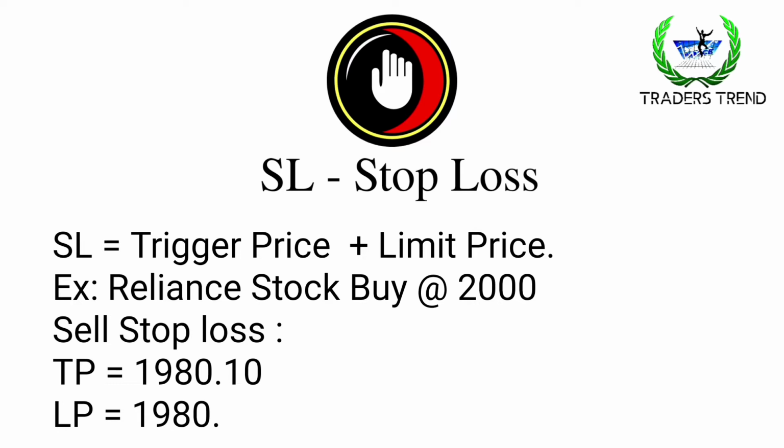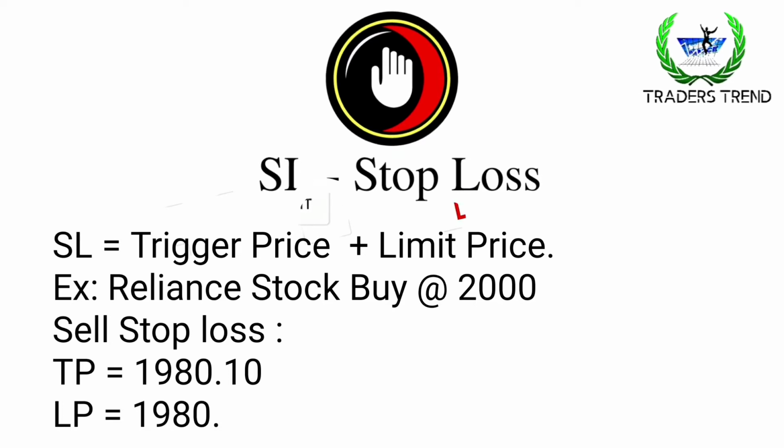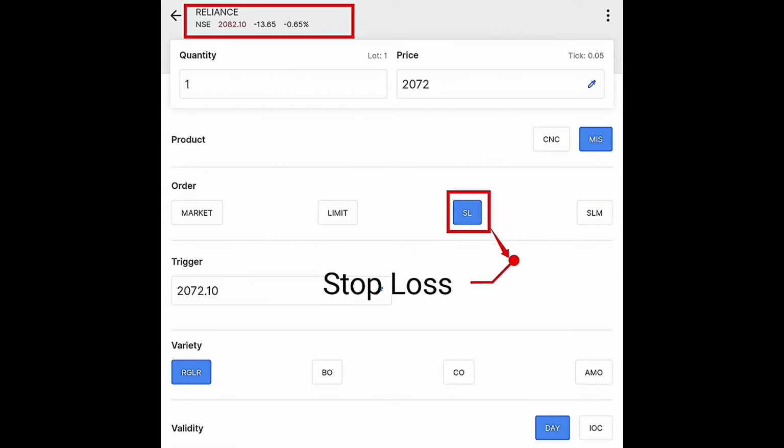It means if the stock reduces to 1980.10, your trigger will be activated and executed at the price of 1980, on the seller side. This way you execute the stop loss order.